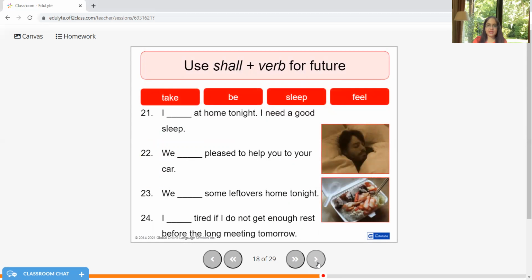So let's use shall together in these sentences along with the verbs that are given to us as options in the red boxes. I shall be at home tonight. I shall sleep at home tonight. Both can be here. We shall be pleased to help you to your car. We shall take some leftovers home tonight. I shall feel tired if I do not get enough rest.